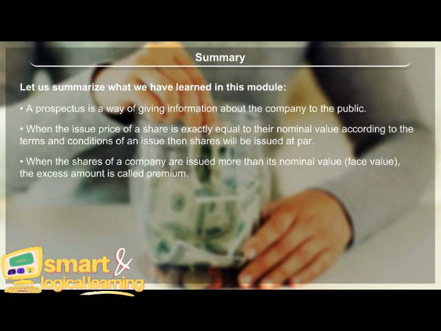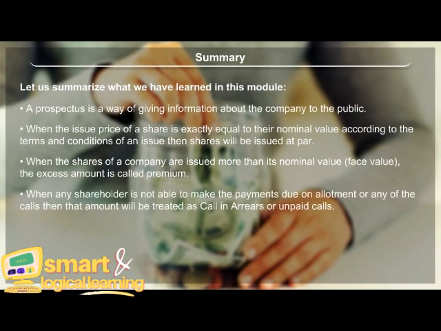When the shares of a company are issued at more than their nominal value, face value, the excess amount is called premium. When any shareholder is not able to make the payments due on allotment or any of the calls, then that amount will be treated as calls in arrears or unpaid calls.